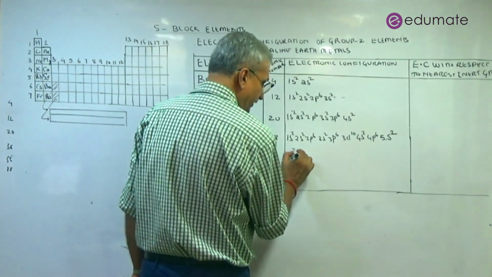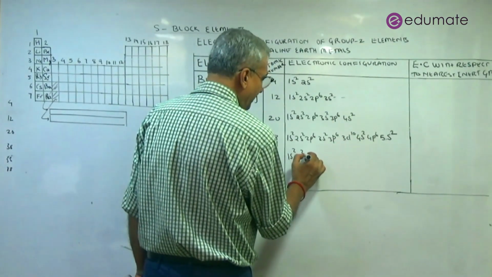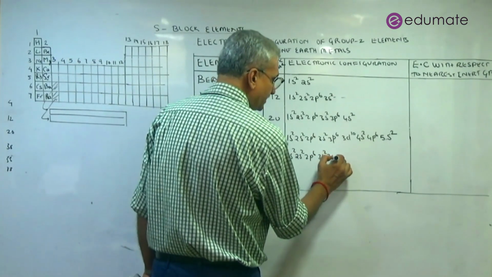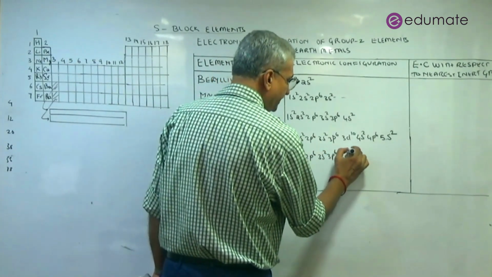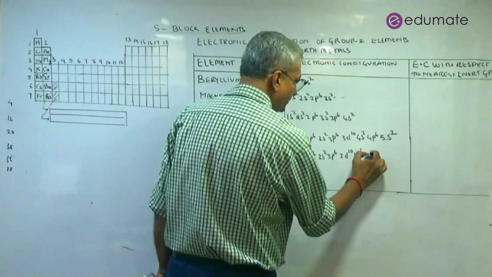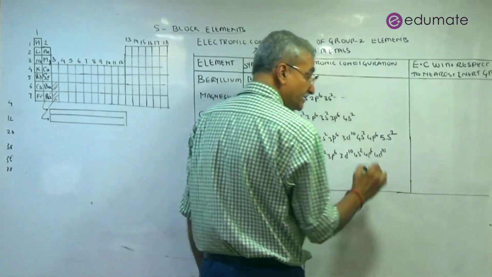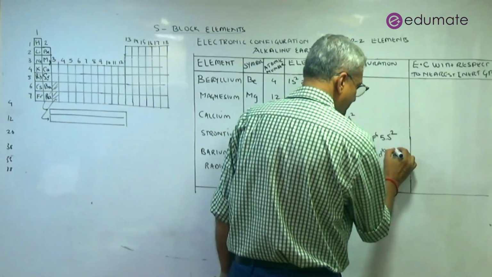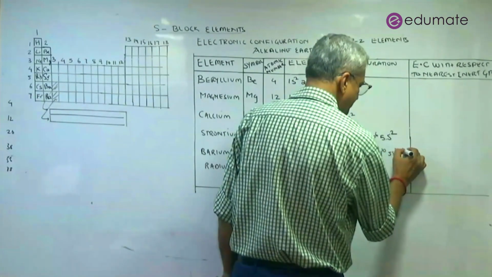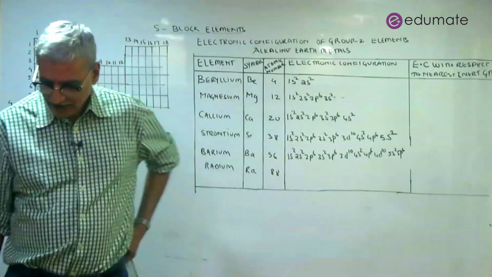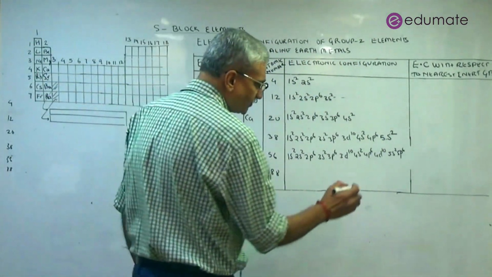So we will have 1s2, 2s2, 2p6, 3s2, 3p6, 3d10, 4s2, 4p6, 4d10. Okay? There is no 4f14. 5s2, 5p6, and then 6s2.